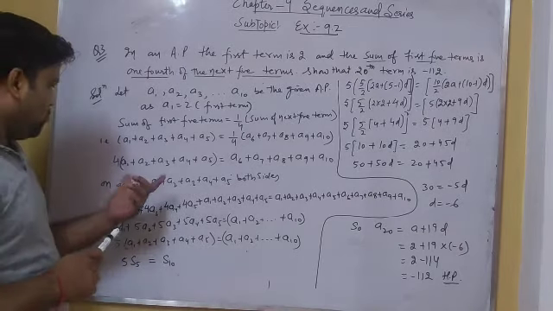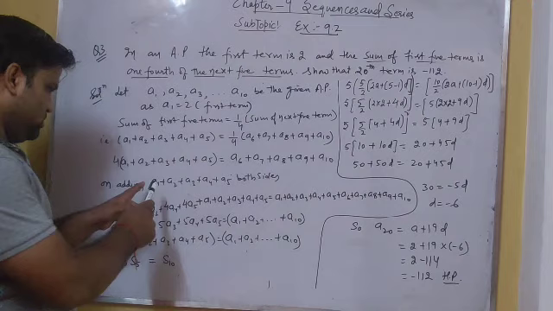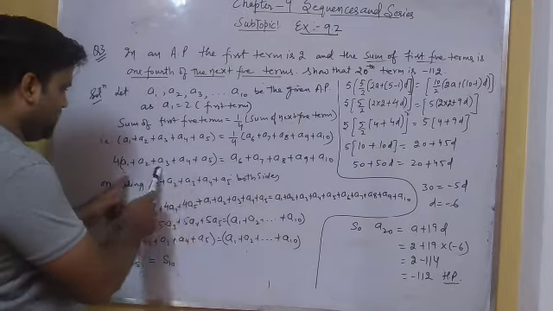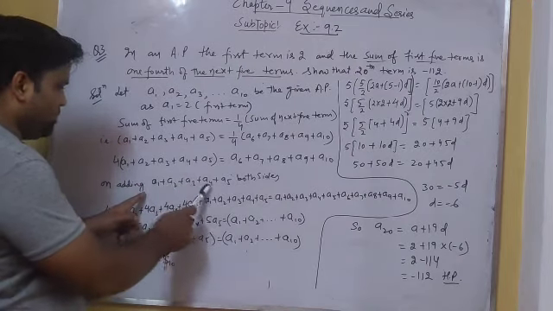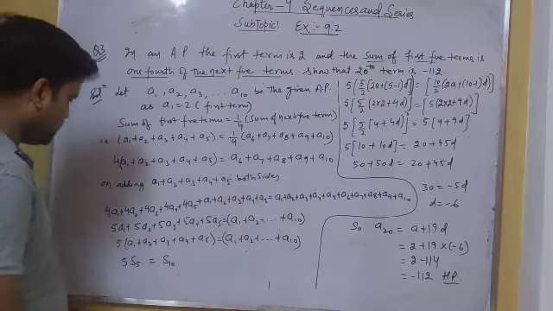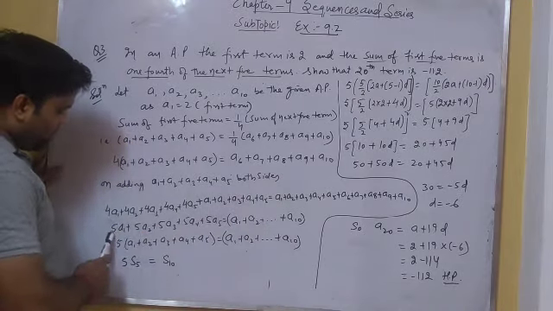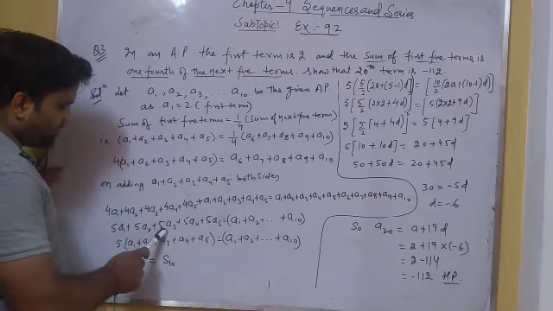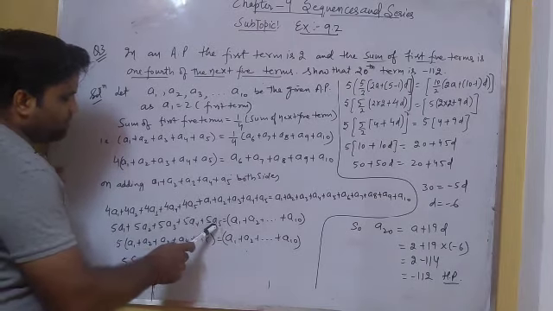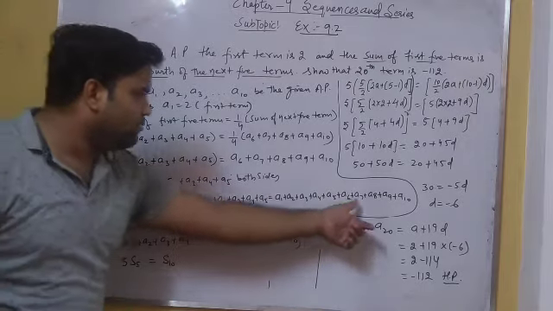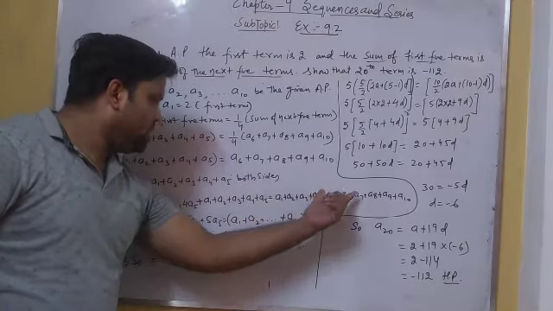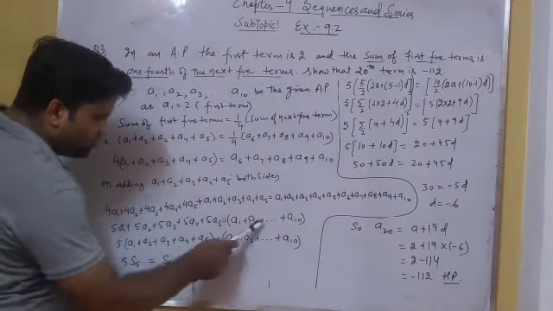So here we add these terms on LHS and RHS, a1 plus a2 plus a3 plus a4 plus a5 on both sides. Here we get 5 times a1 plus 5 times a2 plus 5 times the third term, 5 times the fourth term, 5 times the fifth term, and here we get the complete sum of 10 terms, a1 plus a2 plus up to a10.